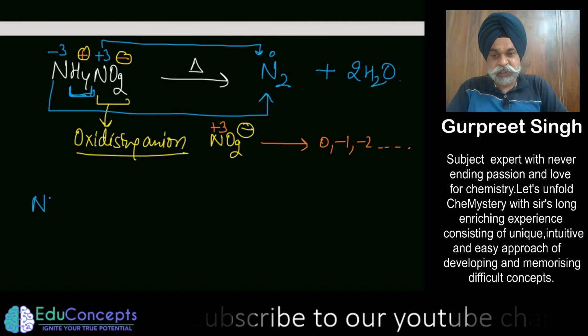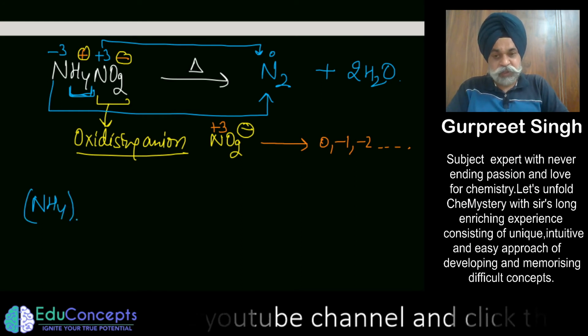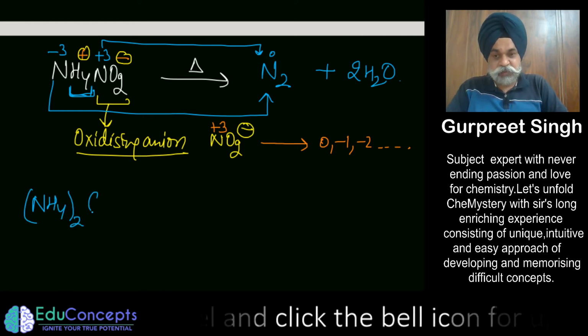Another way is, similarly, to take another compound with an oxidizing anion like ammonium dichromate.